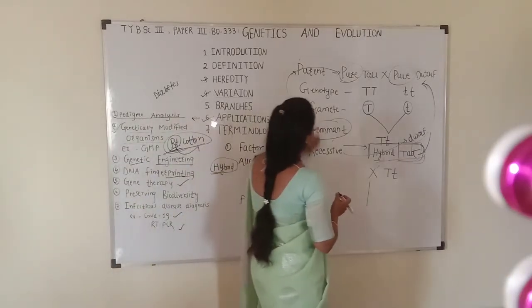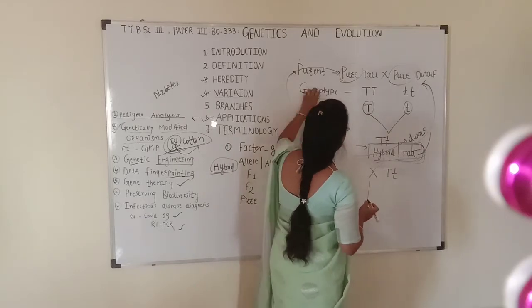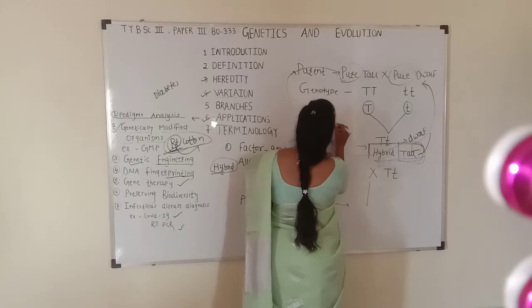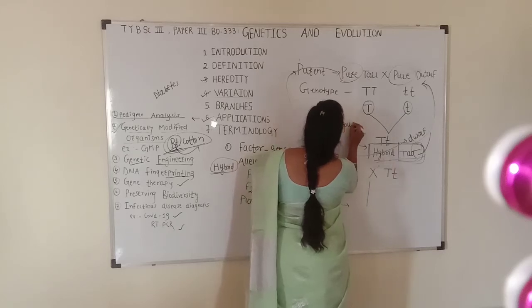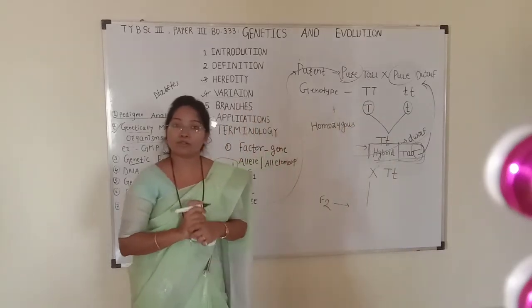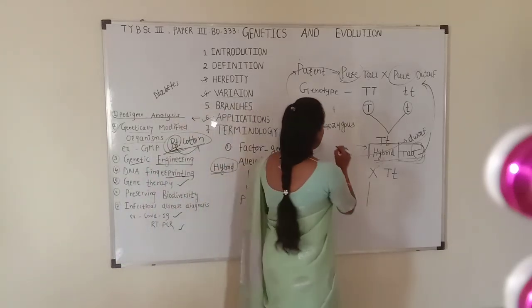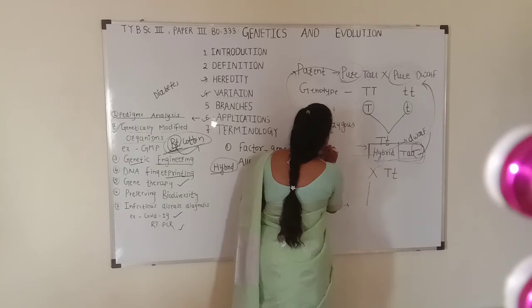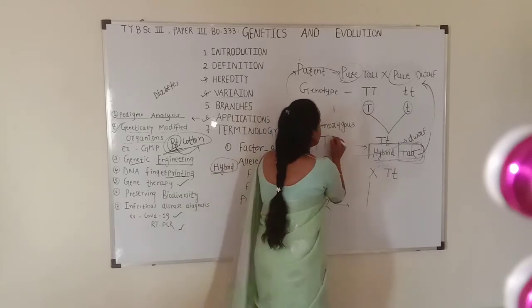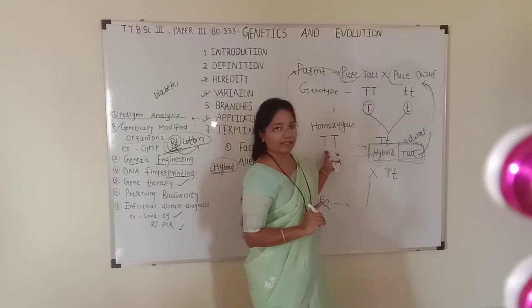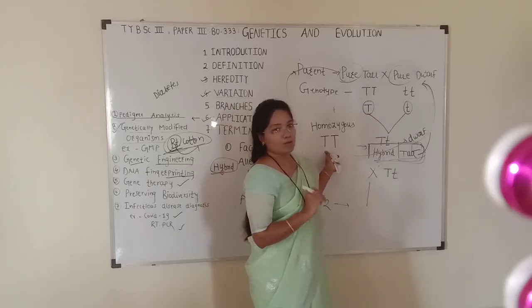Now we will see what homozygous condition is. When an organism possesses two similar genes for a particular character, it is called homozygous.